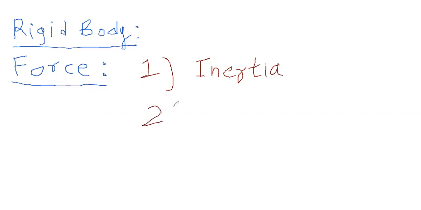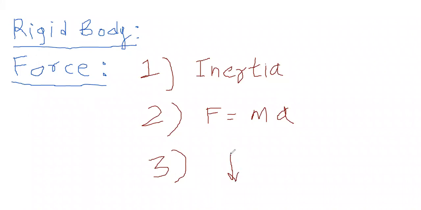Then second law. In the second law, we got F is equal to ma. Force is equal to mass into acceleration. That we got from the second law. And in the third law, we get that to every action there is equal and opposite reaction. If we throw a ball on the ground, then it will bounce back, right? So to every action there is equal and opposite reaction.